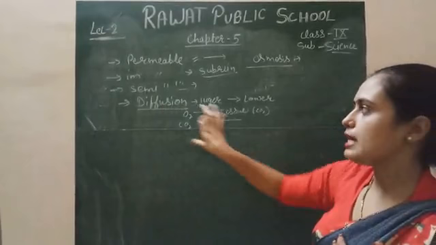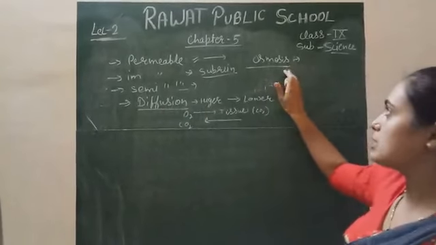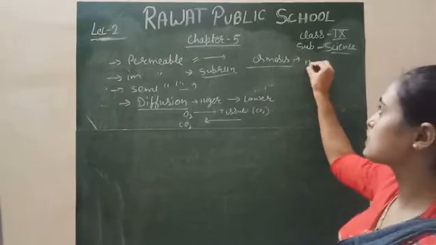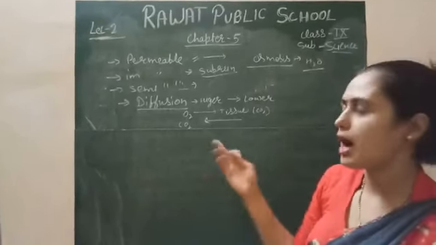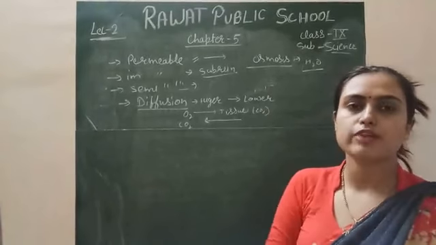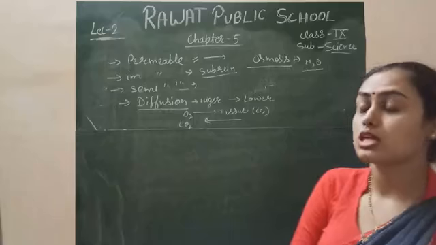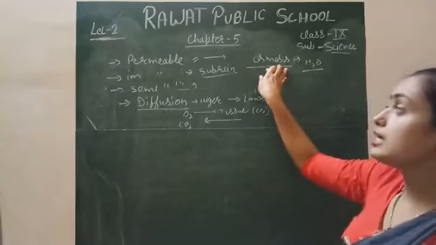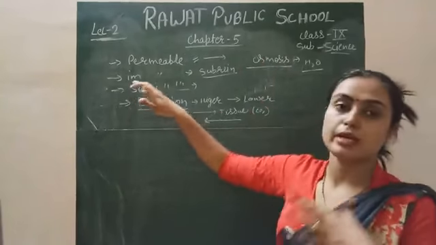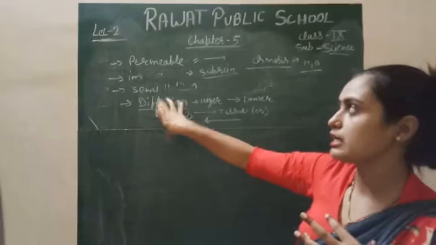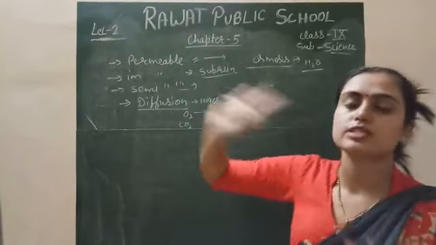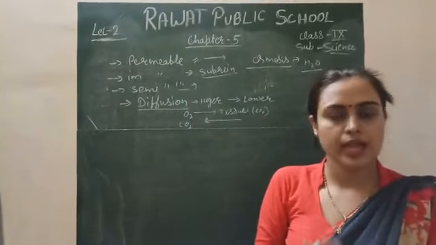But diffusion mainly occurs in gaseous particles, and osmosis takes place in water or solvent particles, from higher to lower. One more condition applies in the case of osmosis: it occurs only in a semi-permeable or selectively permeable membrane, whereas diffusion occurs in any condition.